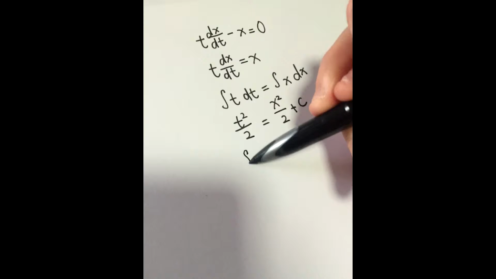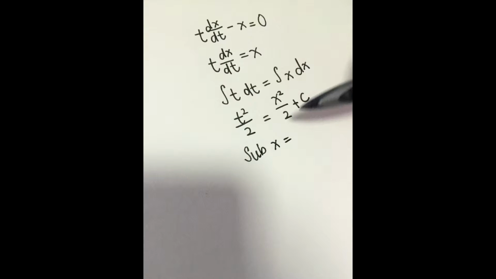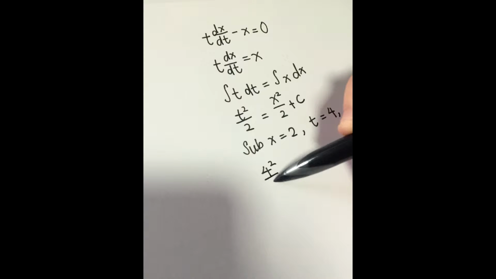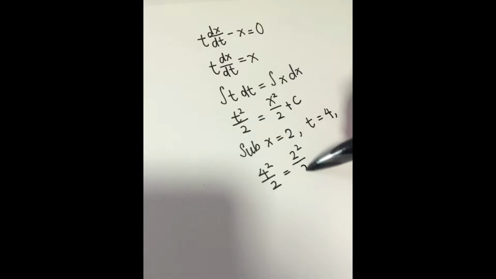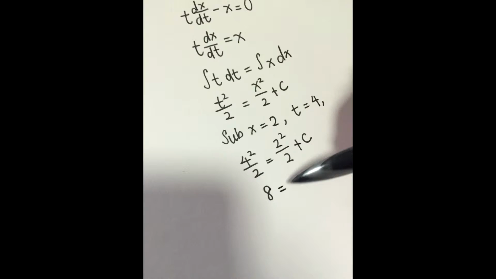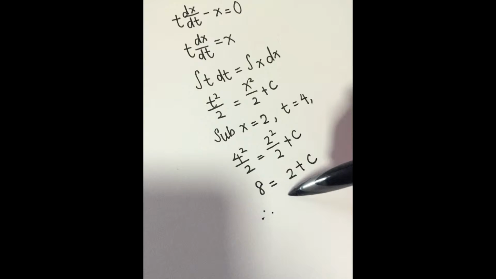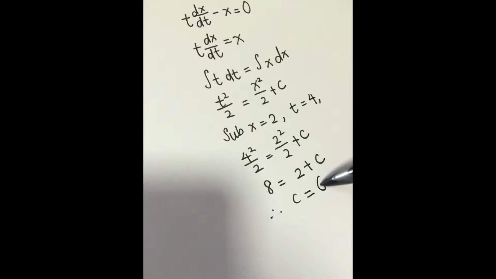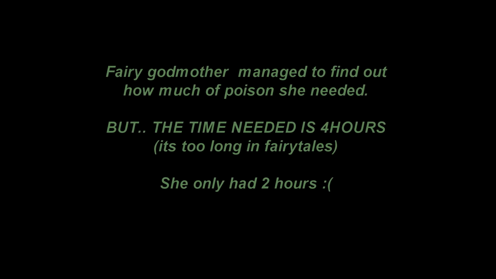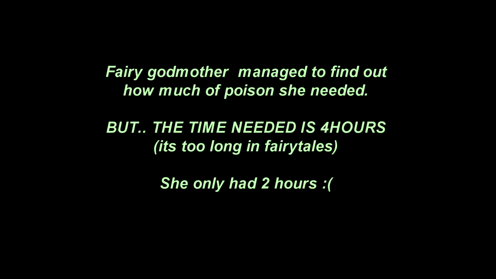So the limited time given is 4 hours, and the amount of caramel caramelizing within 4 hours is 2 liters. We sub x equal to 2 and t equals to 4. We get 8 equals to 2 plus c. C equals to 6 grams of poison. Fairy godmother managed to find out how much poison she needed, but the time needed is 4 hours. She only had 2. Hence, she started experimenting again and modified the equation.